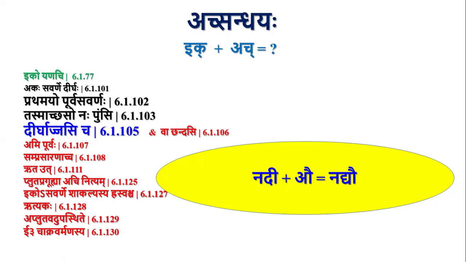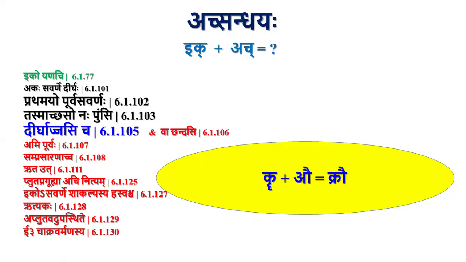Once it blocks Pratamayo Purva Savarnaha, then we have the scope for the default sutra, which is Iko Yanachi. By Iko Yanachi, Ikarasya Yakaraha, Nadyau. Similarly, Vadu plus Au, Dirgha U. So Pratamayo Purva Savarnaha is blocked, and we have Iko Yanachi, Vadvau.